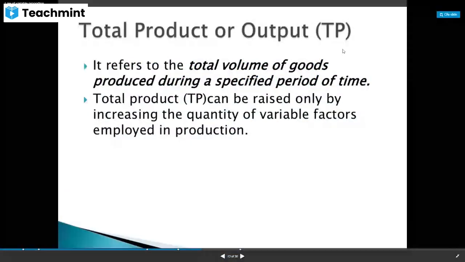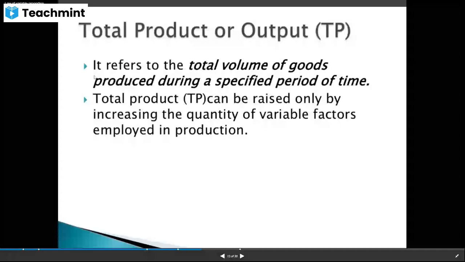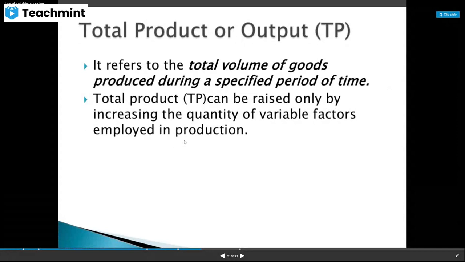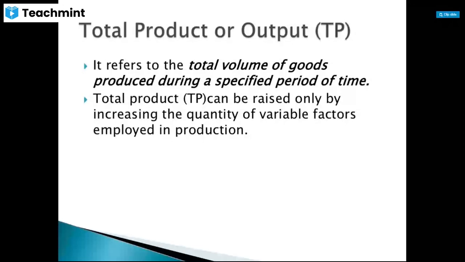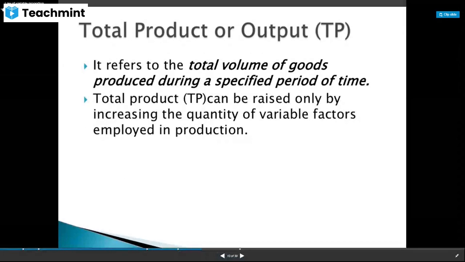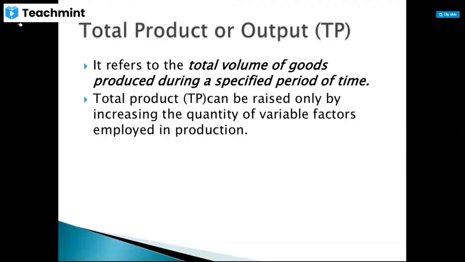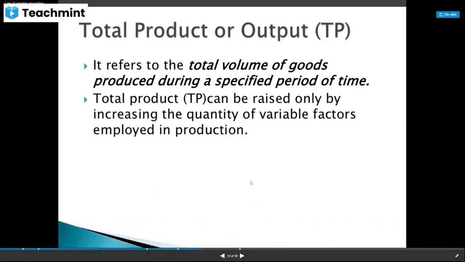So, total product or output refers to the total volume of goods produced during a specified period of time. Total product can be raised only by increasing the quantity of variable factors employed in production. That means here how many units you are using, you are using only variable factors employed in production. The change in the total product, that we are calling total product or total volume of goods produced during a specified period.